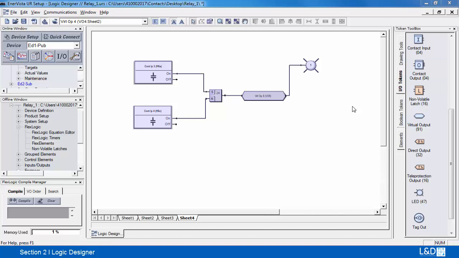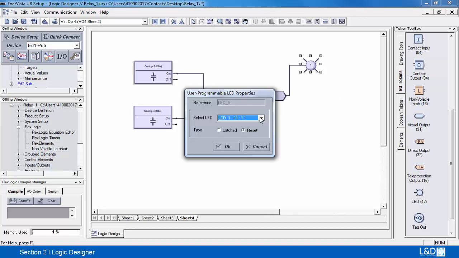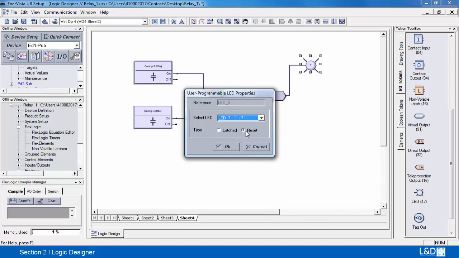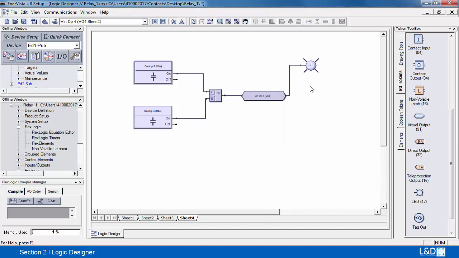To change your LED designation in your circuit, you can double click on the LED and click on the pull down, and you can pick and choose whichever LED is available. You can select it. You have a choice of either going with the type of either resettable or a latch condition. Once you select OK, the LED is now updated.